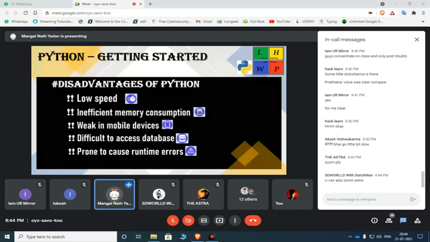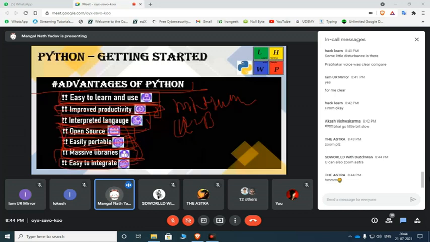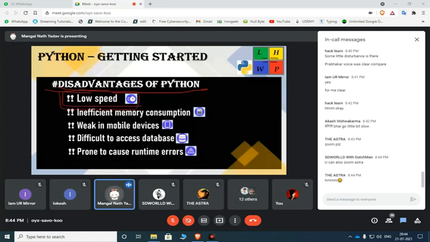Well, come to the advantages of this programming language: it has a very massive library and very easy to understand code. Inefficient memory consumption: it consumes more memory than other languages, like Java takes very high memory consumption.